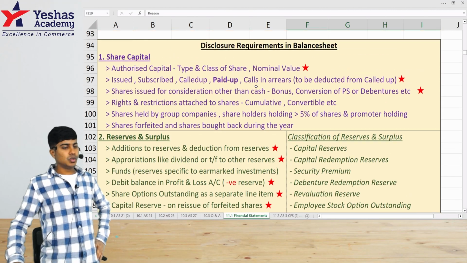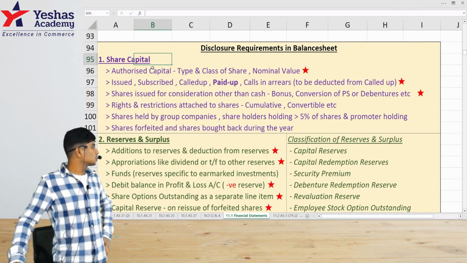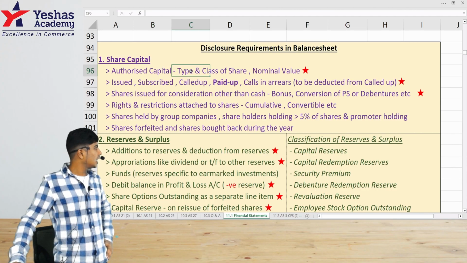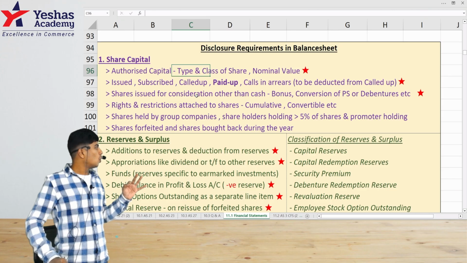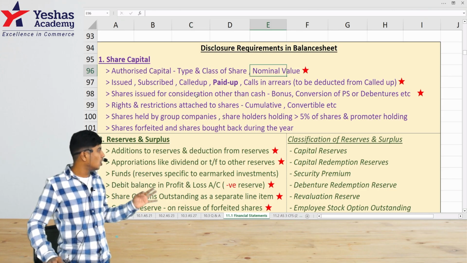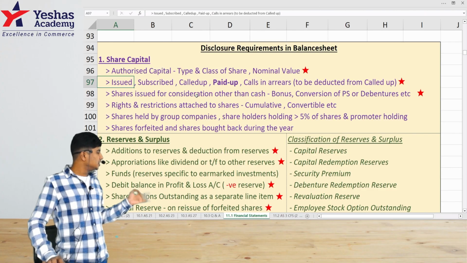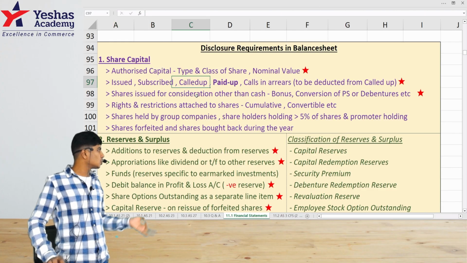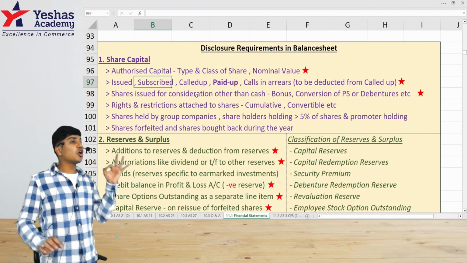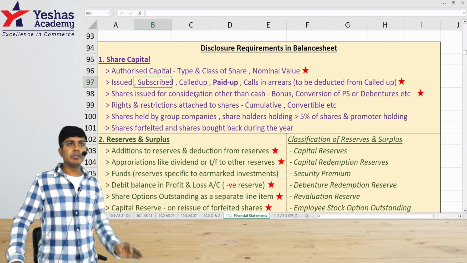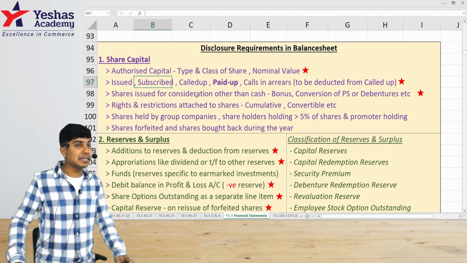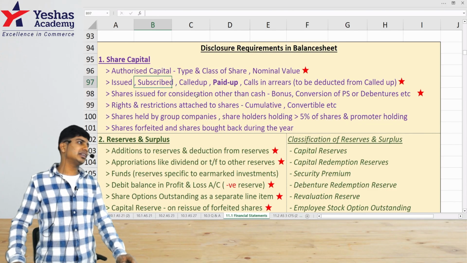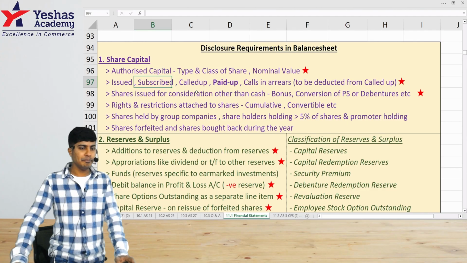This is from our class notes. See, an important disclosure requirement is you need to say what type of share, what class of share, what nominal value, how much of it is issued, how much is subscribed, how much is called up, how much is paid up. Number of shares has to be mentioned. Denomination of the shares is a mandatory disclosure. Skipping that is like skipping the marks in the exam.